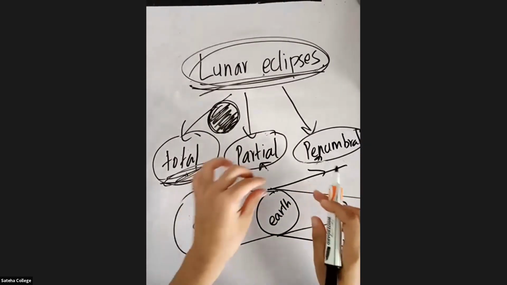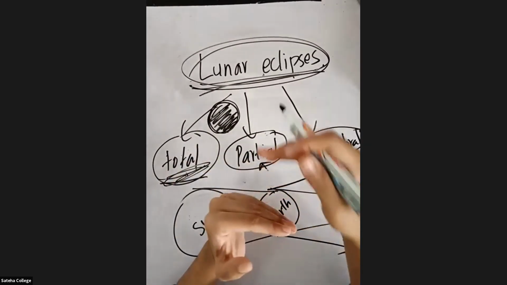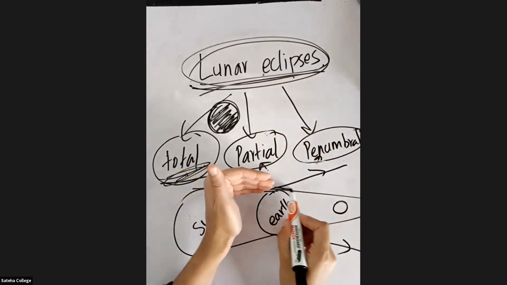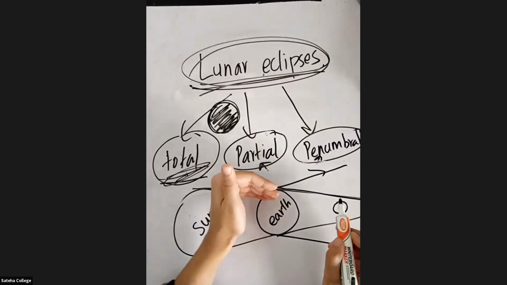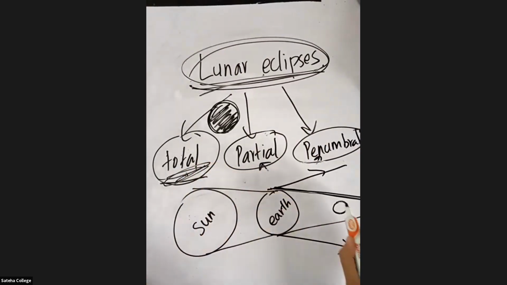The light ray that is coming will be divided into 7 colors. Only the red color will come and fall in the umbra region. That's why the moon will become a red color moon.